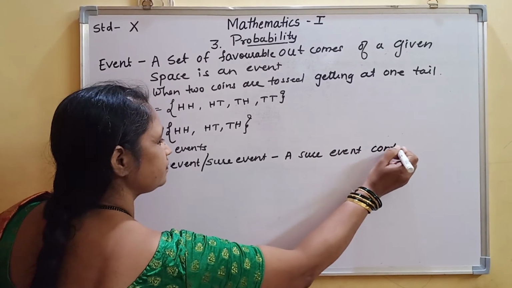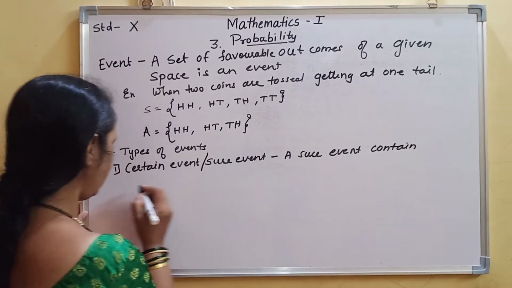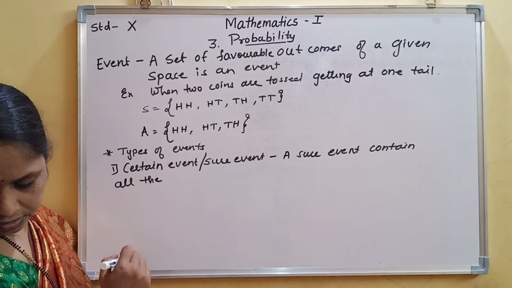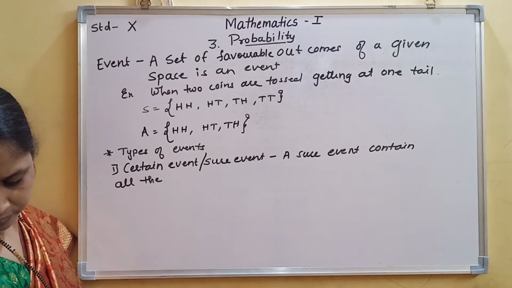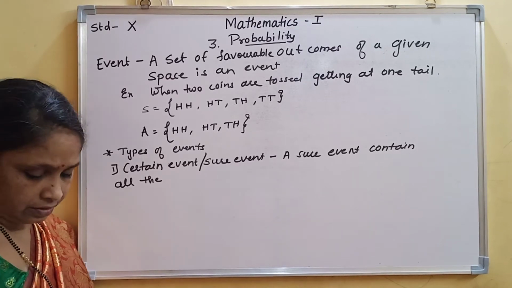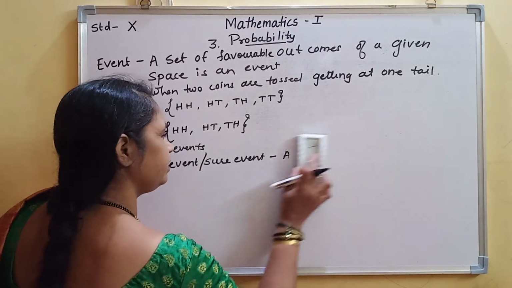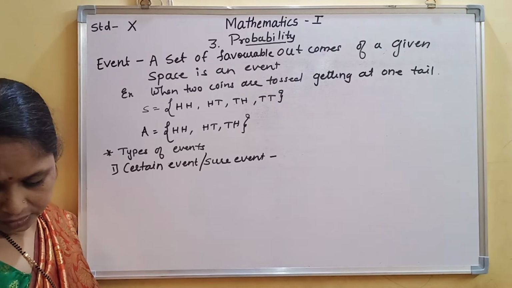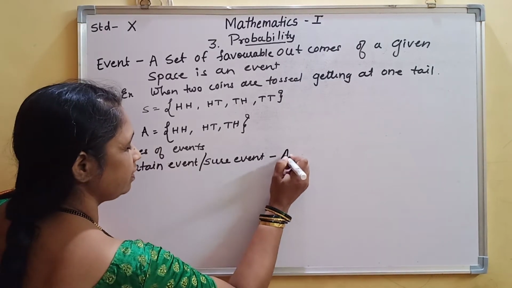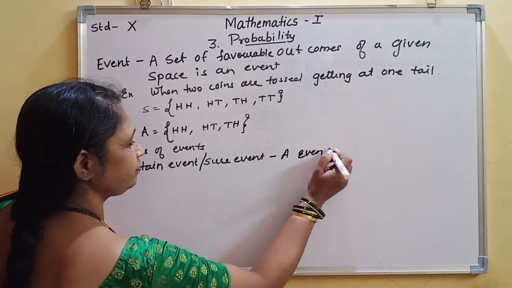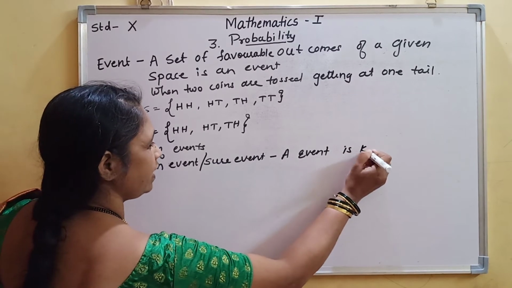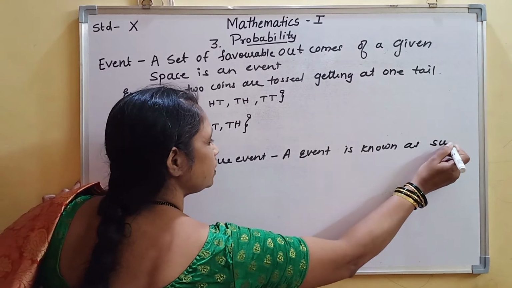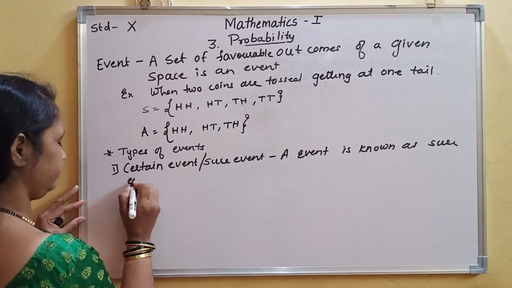You can write it like this: an event is known as a sure event when it contains all the elements, or all the sample points, of the sample space.